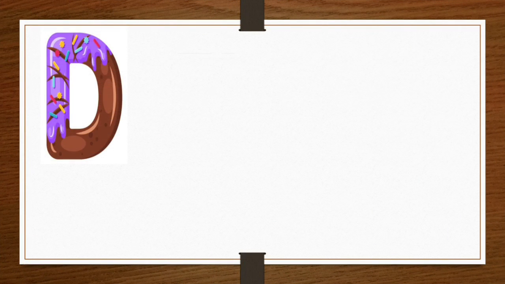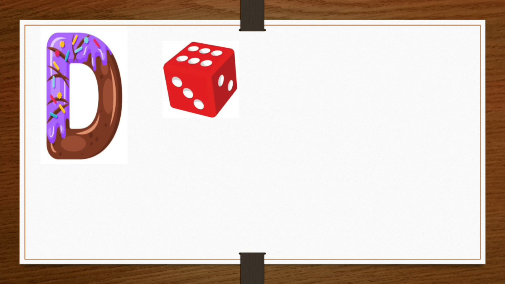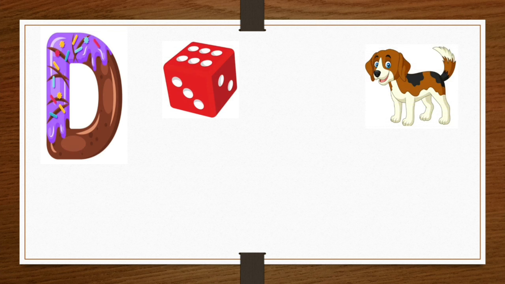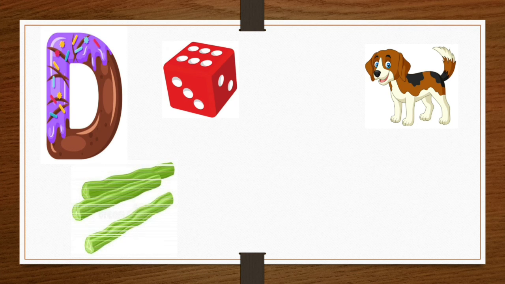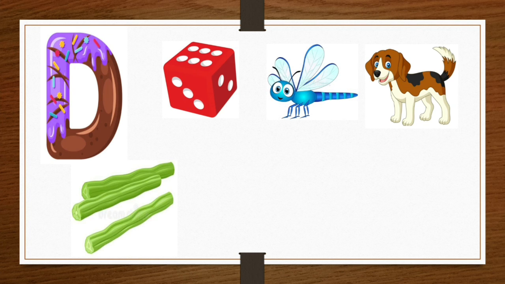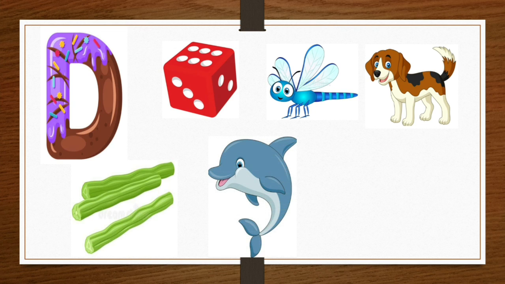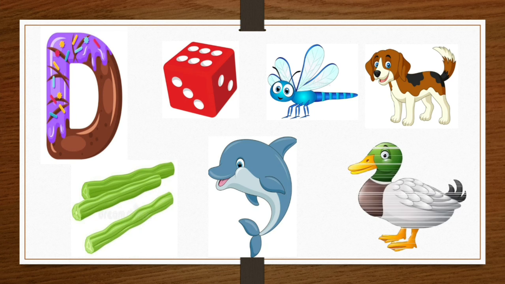D. D says D. D for dice. D for dog. D for drumstick. D for dragonfly. D for dolphin. D for duck.